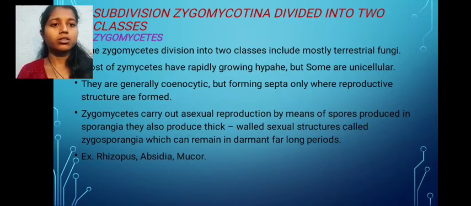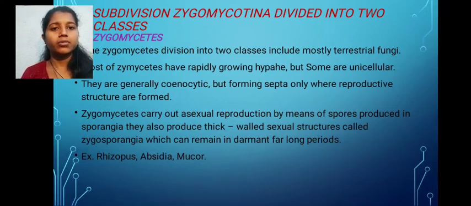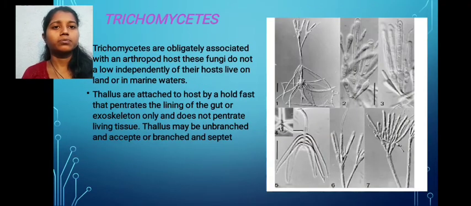Zygomycetes carry out asexual reproduction by means of spore production in sporangia. They also produce thick-walled sexual structures called zygosporangia, which can remain dormant for long periods. For example, Rhizopus, Absidia, Mucor.